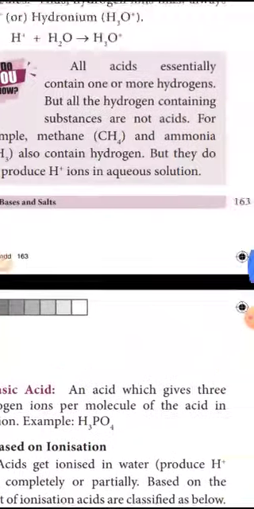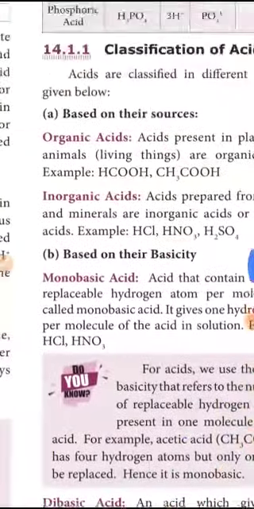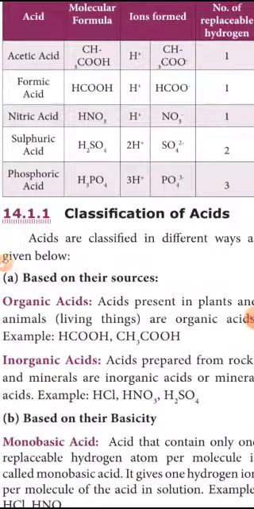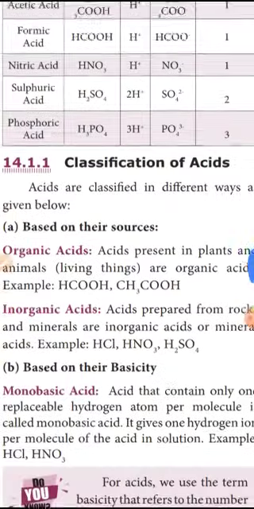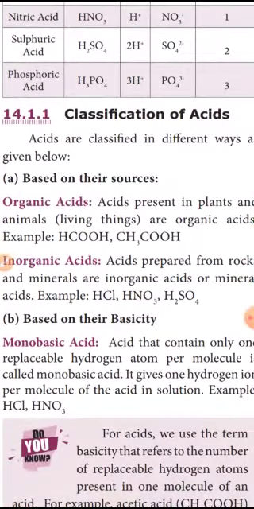Okay, so we have now studied the classification of acids. Acids are classified in four different ways. First, based on their source. Based on their source, acids can be divided into two types: organic acid and inorganic acid. Organic acids are present in plants and animals. Inorganic acids are prepared from rocks and minerals.